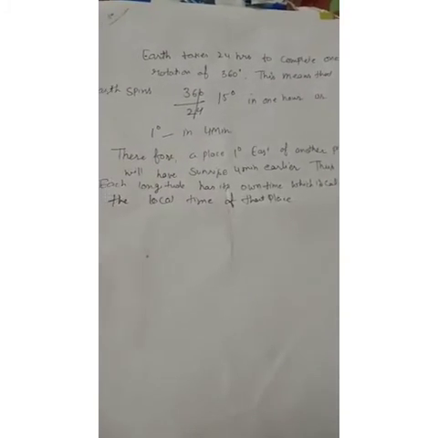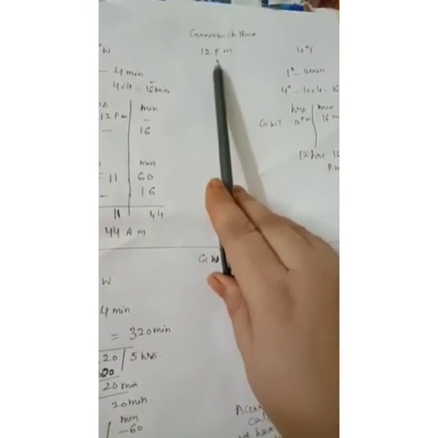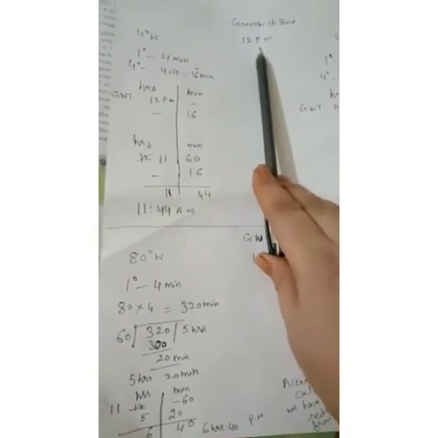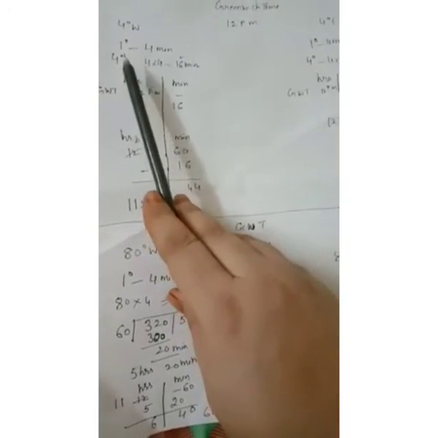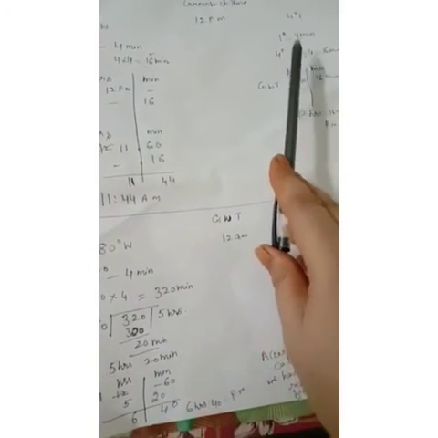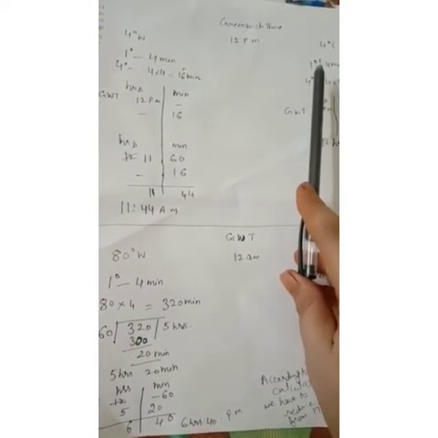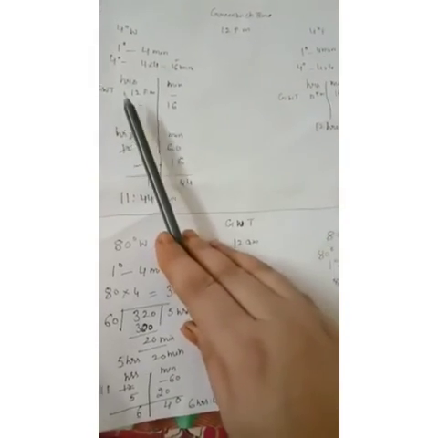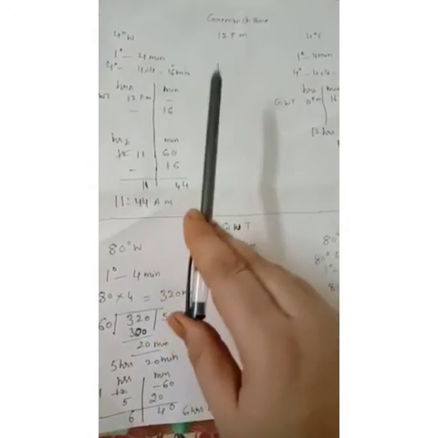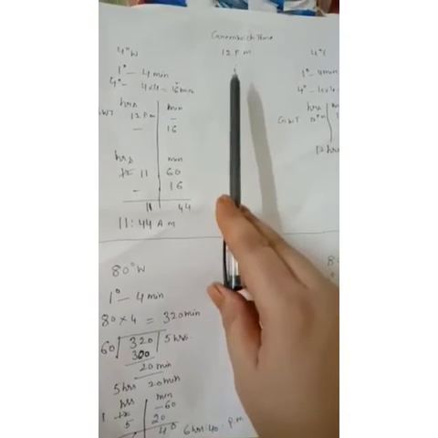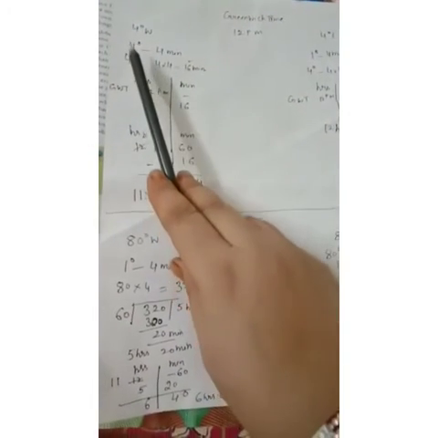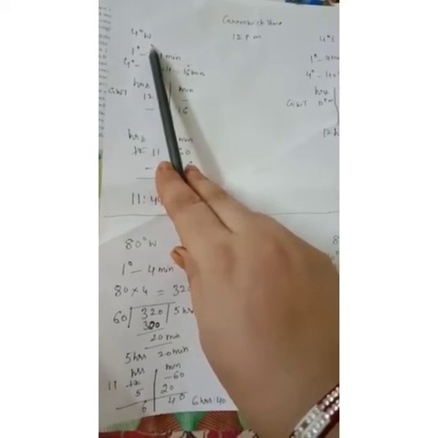The earth takes 4 minutes to rotate 1 degree. Okay, so now how can we calculate time? If the Greenwich time is 12 PM, then what would be the time at 4 degrees west and at 4 degrees east? As we know, on the east side we always add the time and on the west side we always reduce the hours. So if the Greenwich time is given as 12 PM, what would be the time at 4 degrees west?